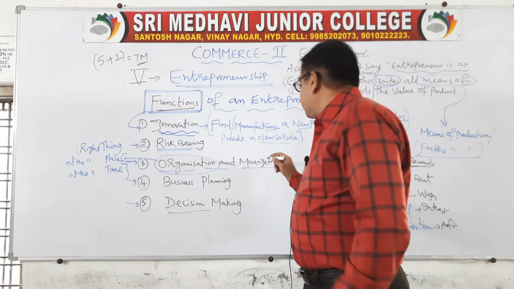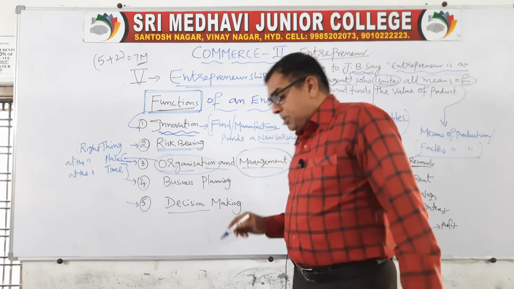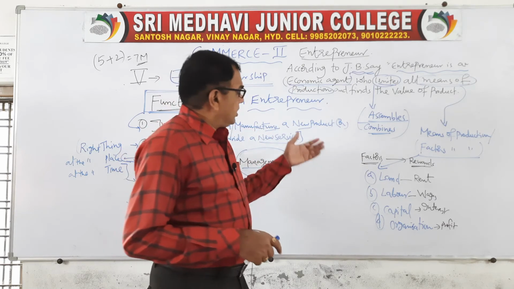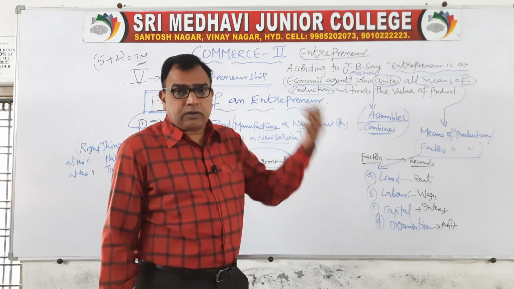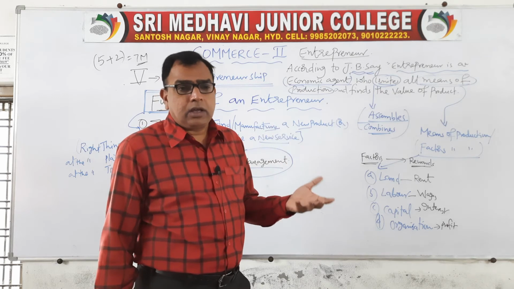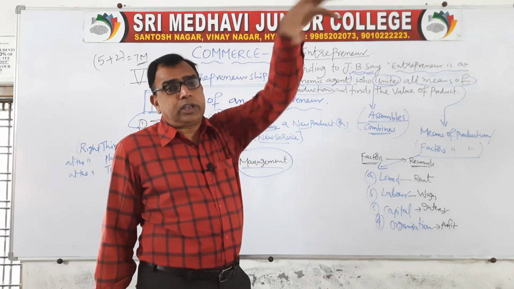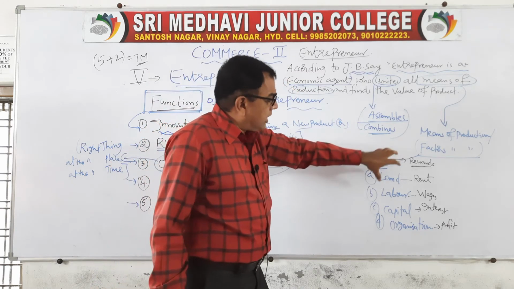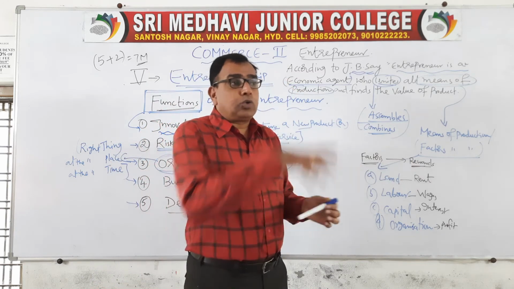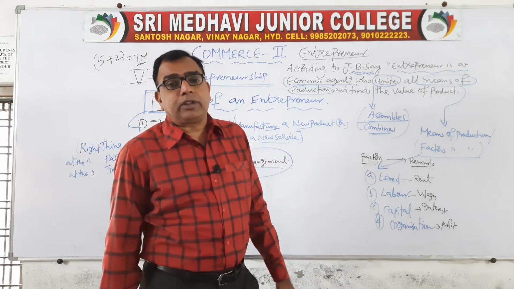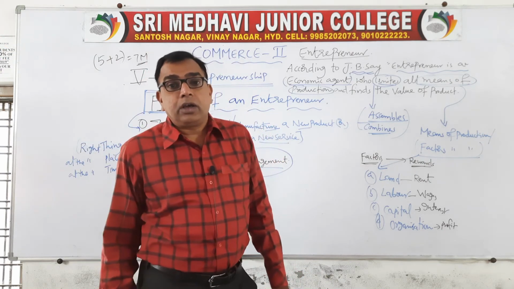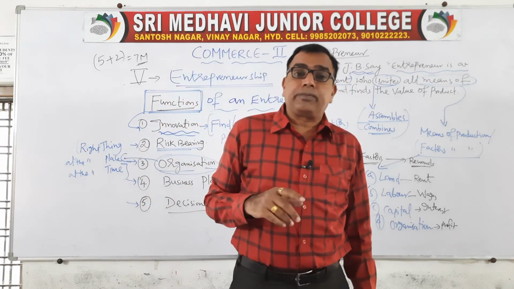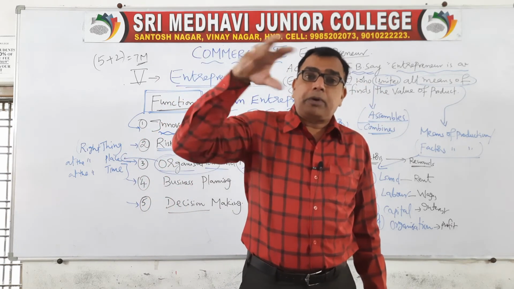Then management. Management involves lot of activities. It involves planning, it involves organization, it involves decision making, lot of things. Management means you have to think about your resources. How much capital you have got, how much land you have got, how many laborers you have got, how to allocate them, what work is to be given to them, how much money is to be used, how many laborers are to be appointed, even if they are appointed, how many hours of work is to be assigned to them. So these are all part of management.